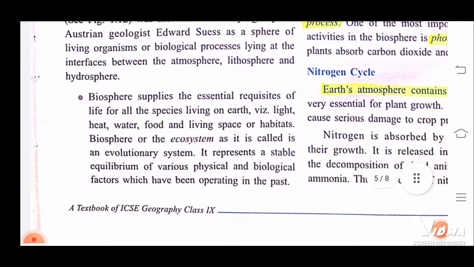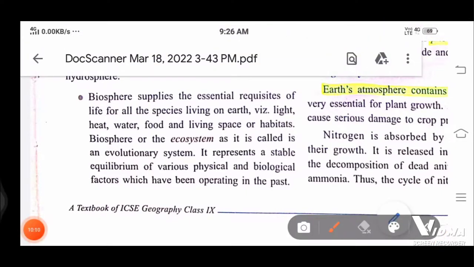So the biosphere supplies the essential requisites of life for all the species living on the earth, that is light, heat, water, food, and living space or habitat. So the biosphere is giving us light, heat, water, food, and living space. The biosphere, or ecosystem as it is called, is an evolutionary system. So now you would have understood what biosphere is.